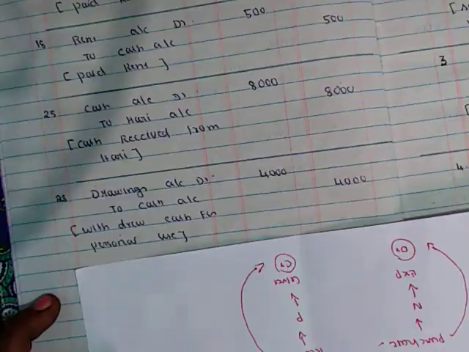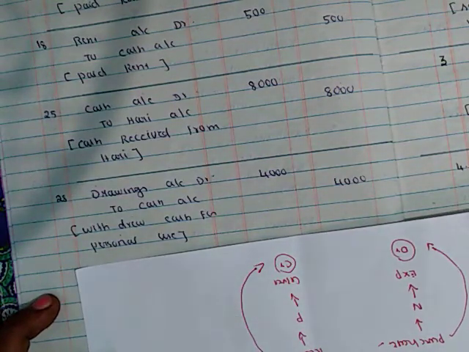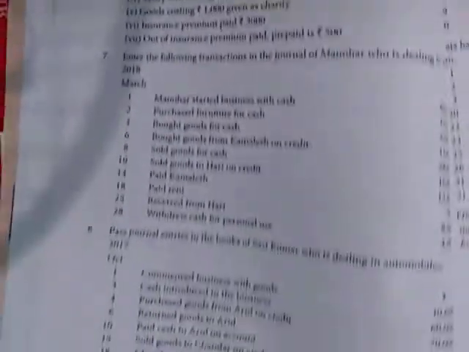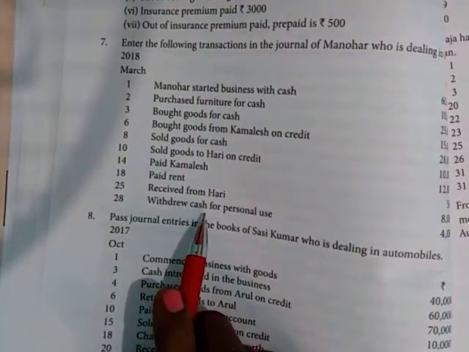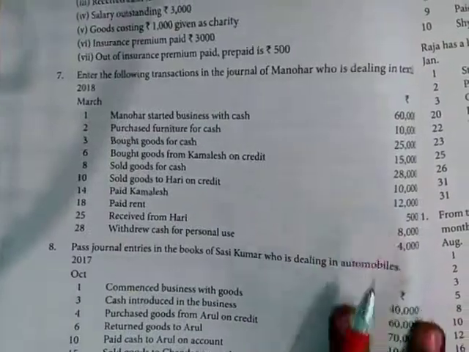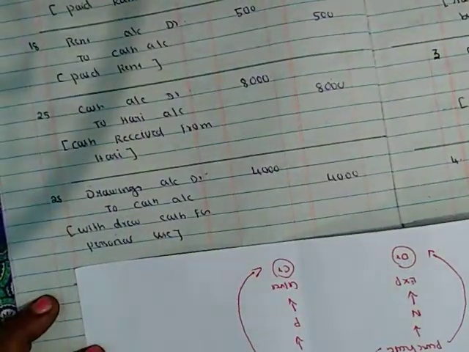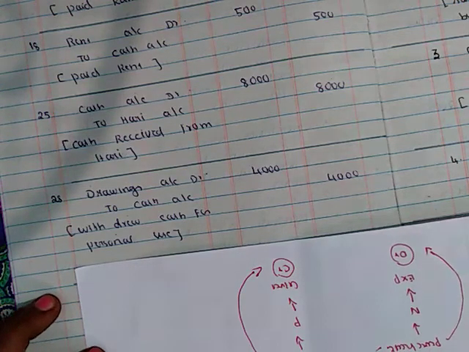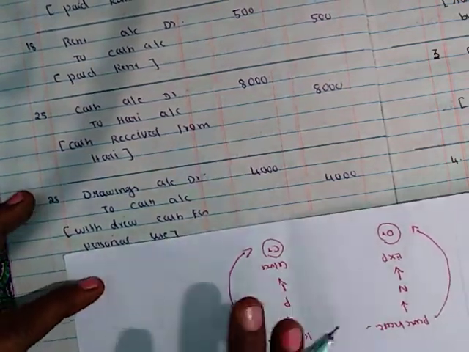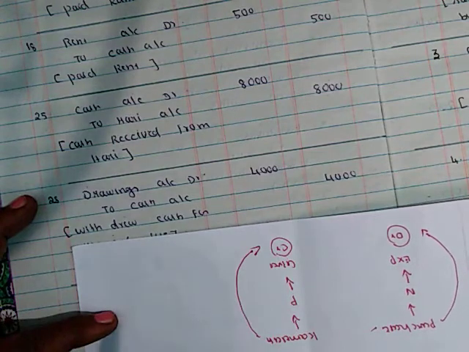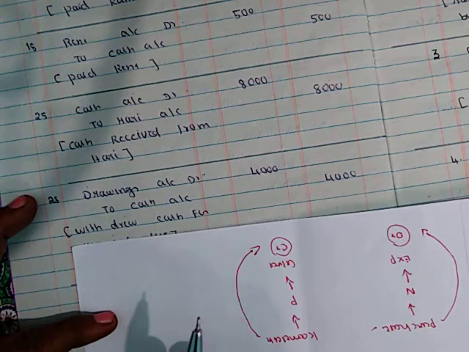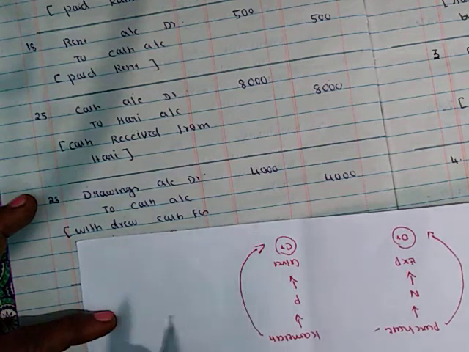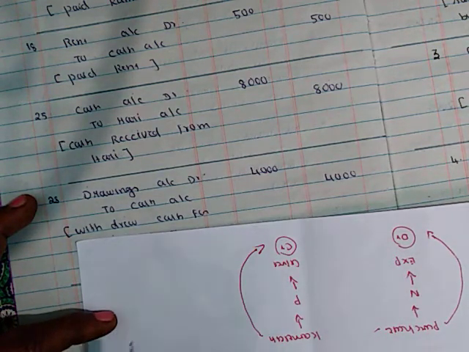And last transaction, withdrew cash from business for personal use. For proprietor, personal use means the owner's personal use, that is Manohar's personal use. So if any amount or stock is withdrawn from business for the proprietor's, that is the owner's, personal use, it should be treated as drawings.